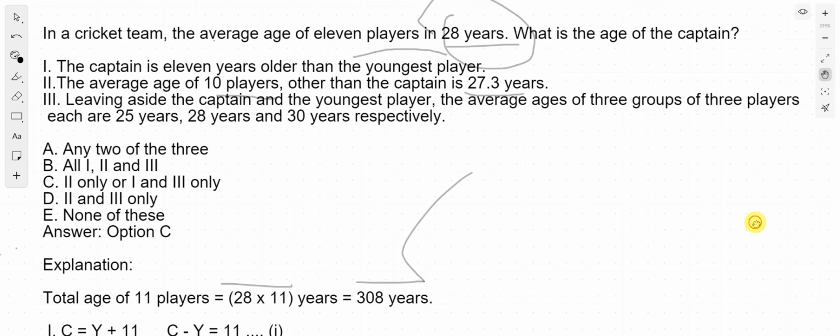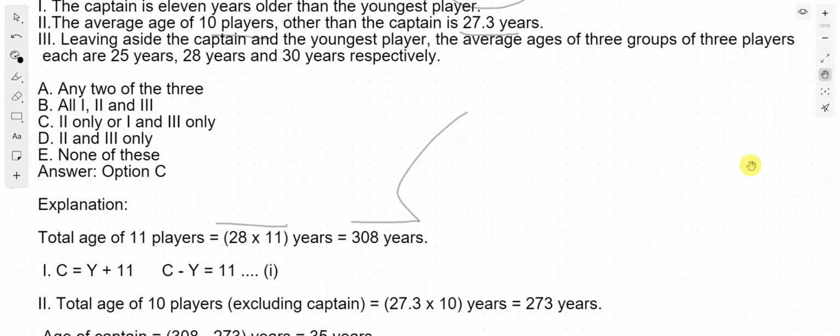Second says average age of 10 players other than the captain is 27.3. So total age of 10 players excluding captain. So 27.3 into 10 you can do, because 27.3 was the given age here for 10 players. So you will multiply it by 10 and you will get it as 273 years.